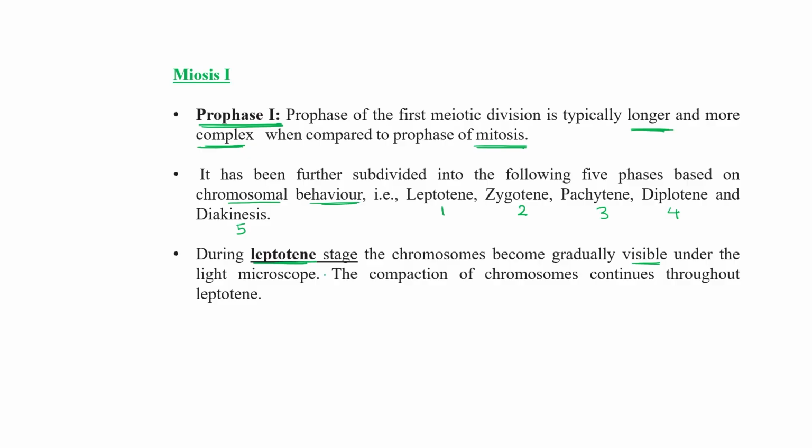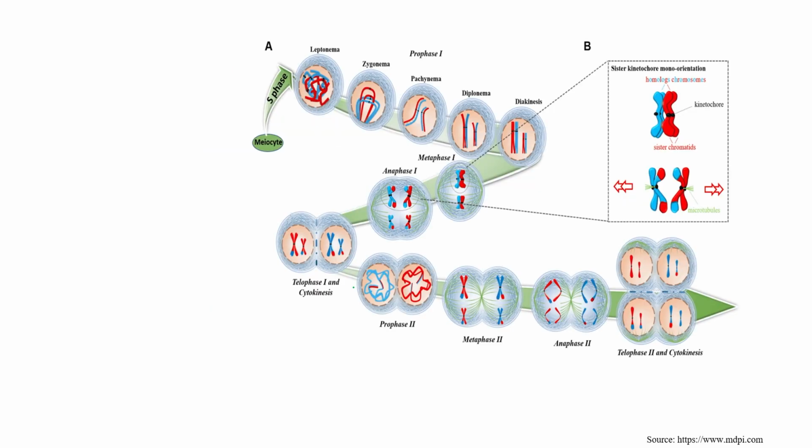But they start condensing, so they become gradually visible and compact, and compaction is continued throughout the leptotene. So the main point of this leptotene stage is that chromosomes become gradually visible under the light microscope, right?